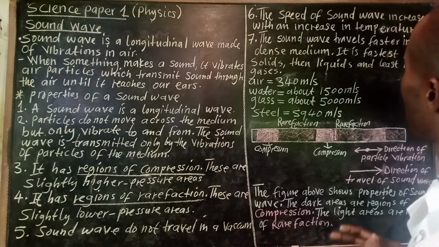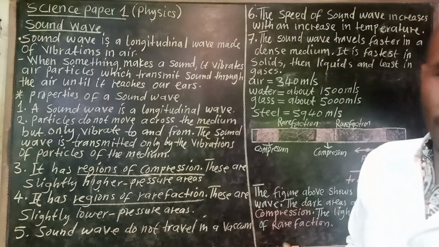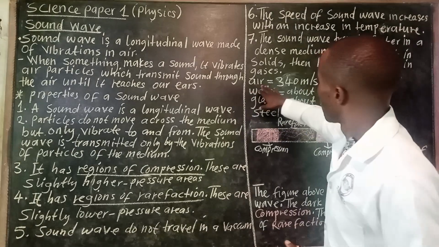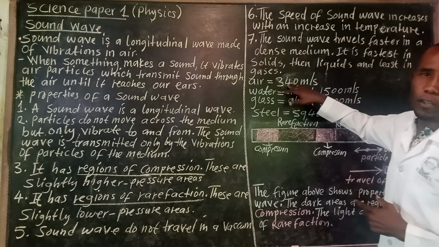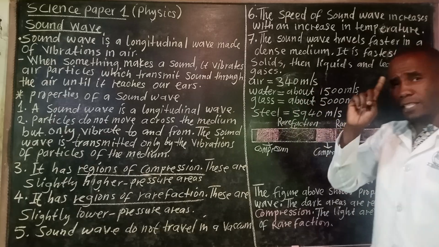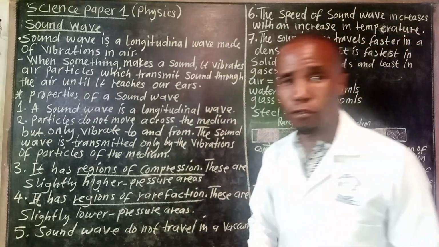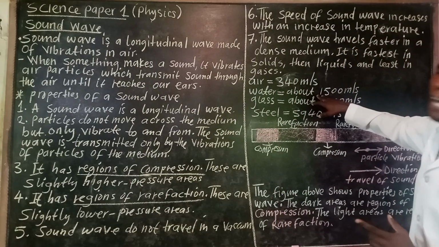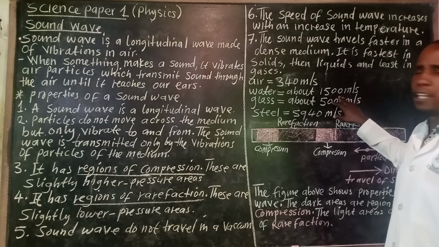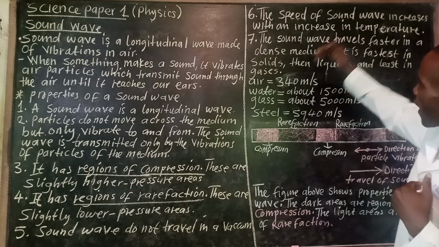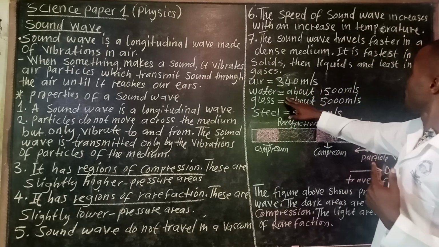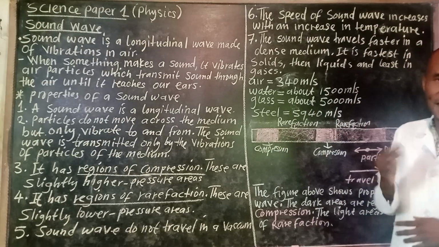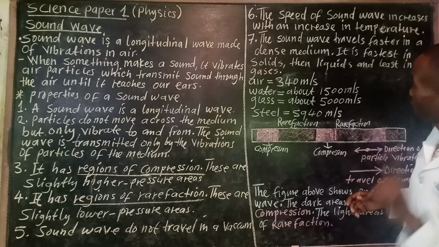So let us look at now the meters per second in each medium. For example, sound wave in air moves at 340 meters per second. In 1 second, it covers 340 meters. Then water is about 1,500 meters per second. So you have seen it is changing: in air, 340 meters per second, but water is about 1,500 meters per second. That's the speed.